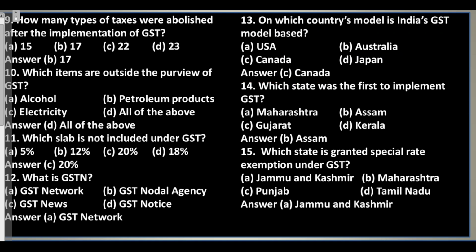Question 14. Which state was the first to implement GST? A. Maharashtra. B. Assam. C. Gujarat. D. Kerala. Answer. B. Assam. Question 15. Which state is granted special rate exemption under GST? A. Jammu and Kashmir. B. Maharashtra. C. Punjab. D. Tamil Nadu. Answer. A. Jammu and Kashmir.